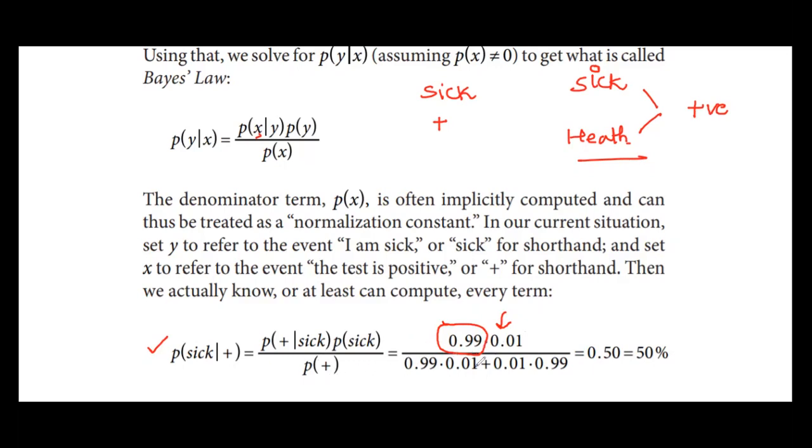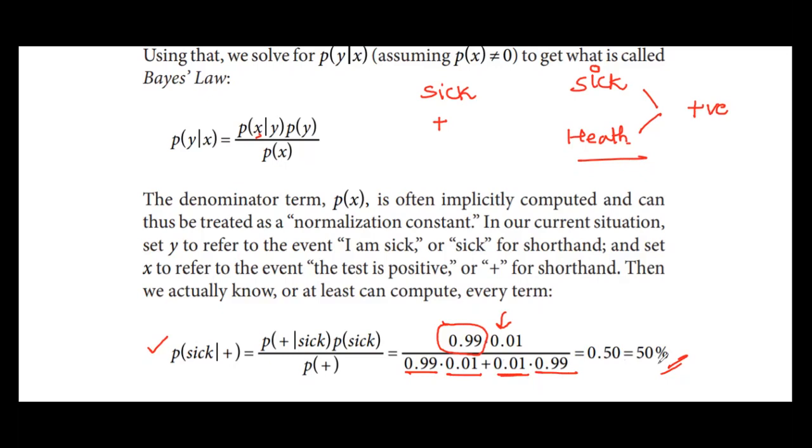That depends on both: sick detected as positive, and not sick detected as positive. So both things are there. Then if you multiply, it comes out to be 50%.